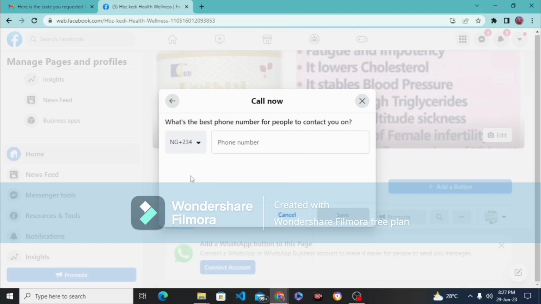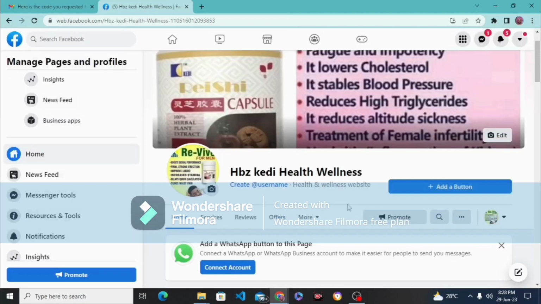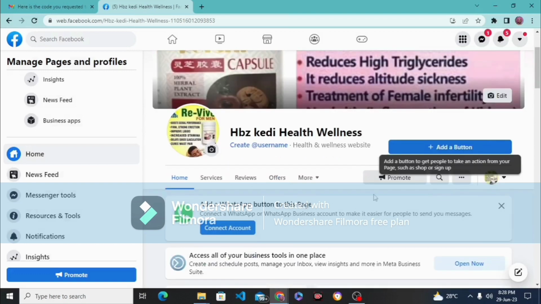So just click on Nigeria and put in your WhatsApp number. Then you click on submit. Then they are going to send, okay, for this I don't think they are going to send a code. So just click on save. So now if people click on this action button, which is the call button, it's going to allow them to call me directly. So after clicking on save, after 50 seconds, it's going to bring the call button here.